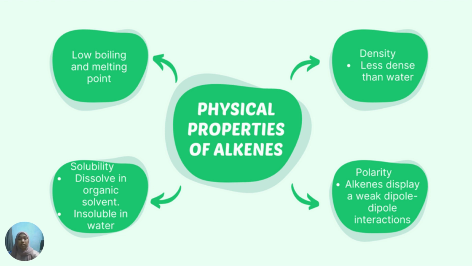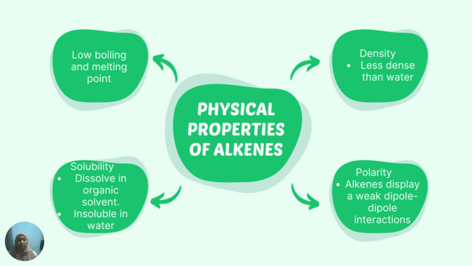So for boiling points, alkenes have low boiling and melting points. The boiling point of the compounds increases as the number of carbon atoms increases. The boiling point of straight chain alkenes is more than branched chain alkenes.